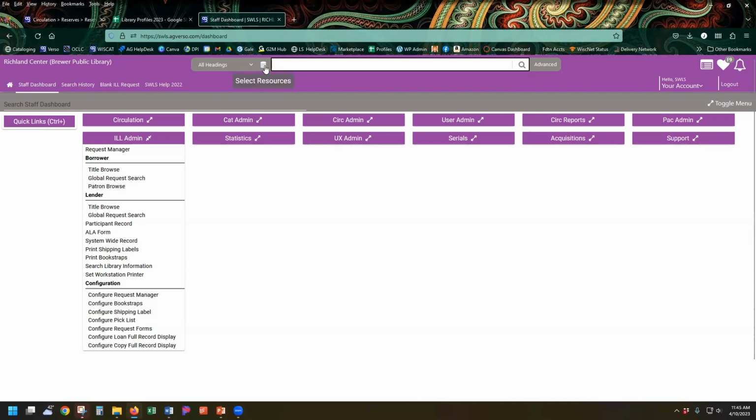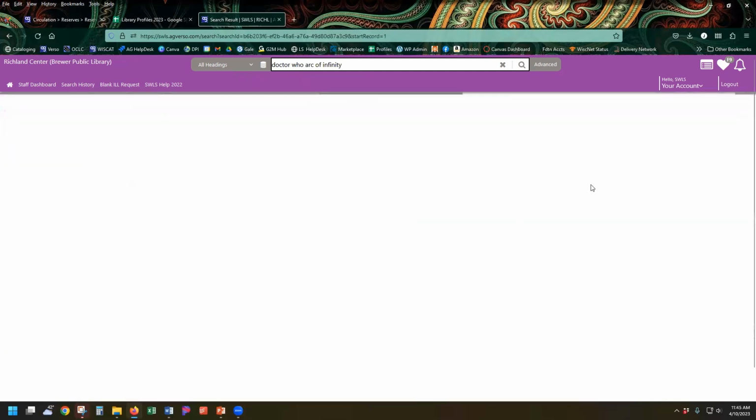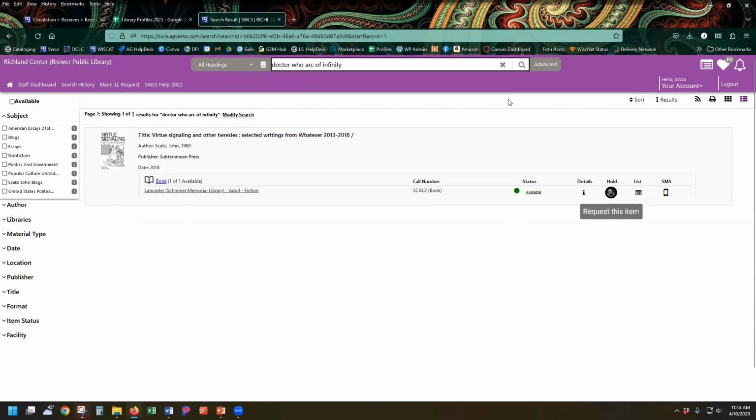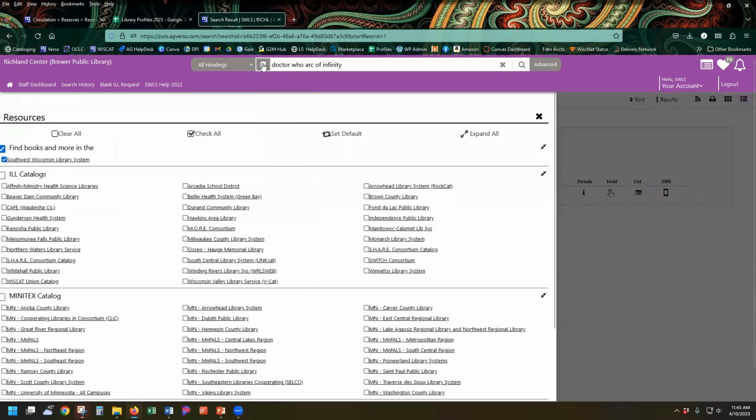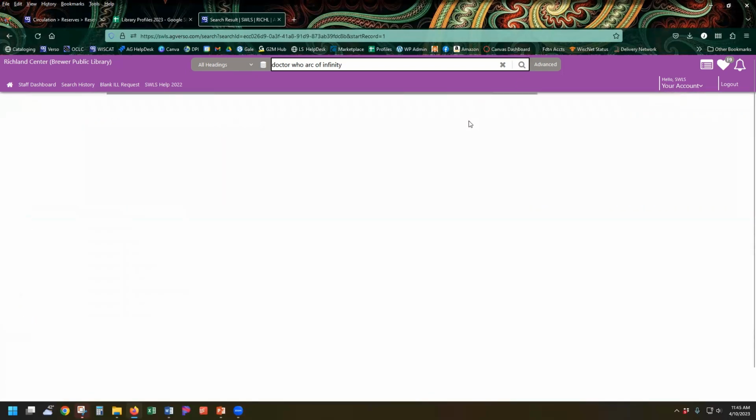So let's start with a VERSO search. Remember, that's just the Southwest Wisconsin library system. Now, while a result shows up, that's obviously not what I'm looking for. So I will select resources and check all, because that gives us the broadest search possible, and then search again.